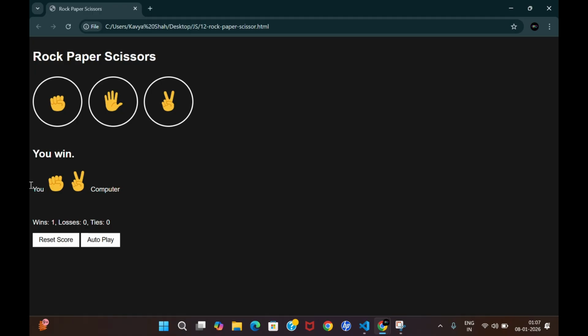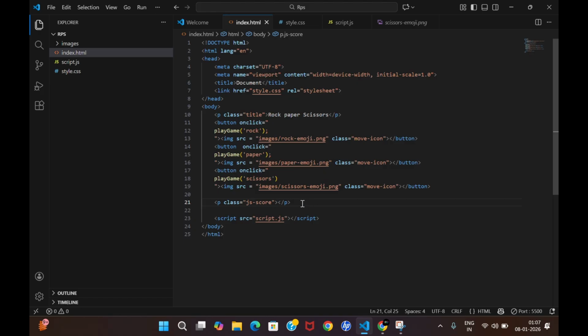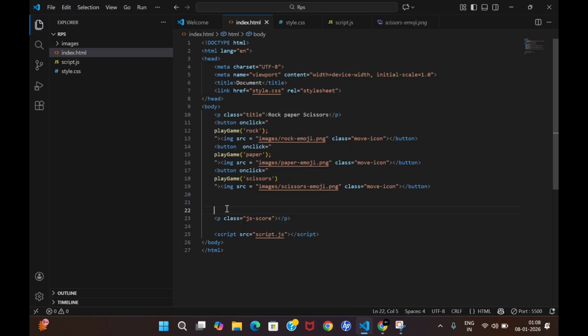You win, that is the result part, and this emoji part. For that, again, we have to update our HTML code, and what we want is to add the result part. Should it be added above or below this? The score part is below, so obviously these two parts will come above in our HTML code. Simplify things as much as possible. So use a paragraph tag, and in the class you will write js-result.